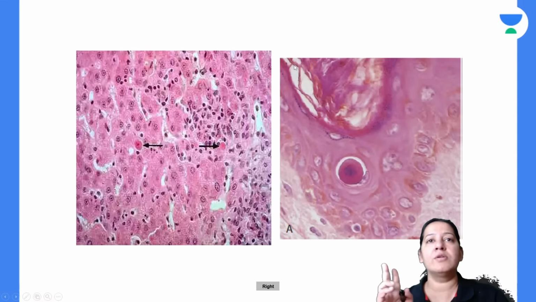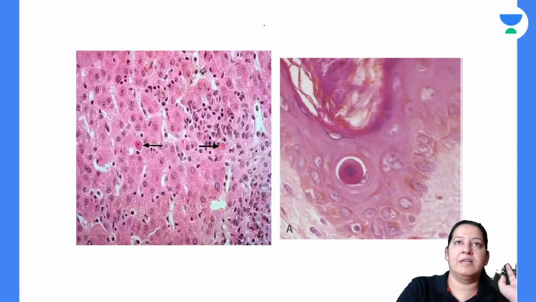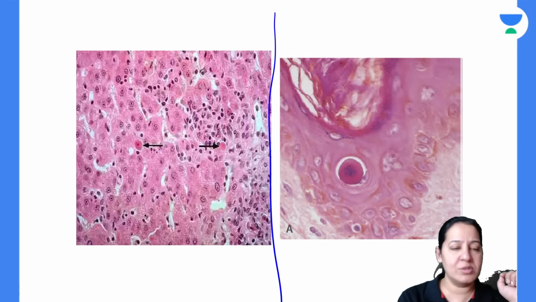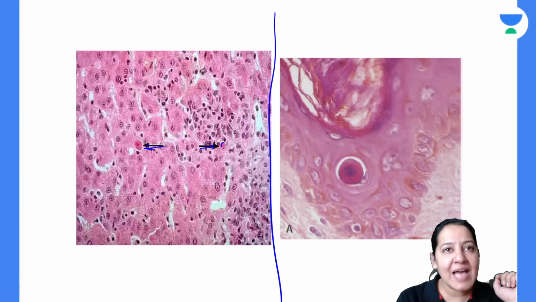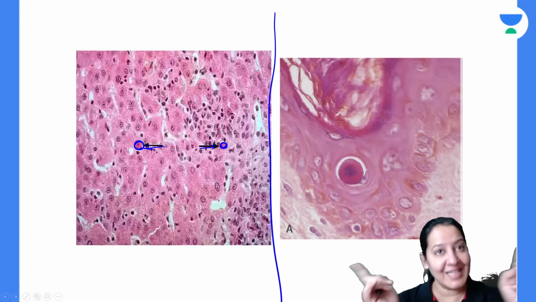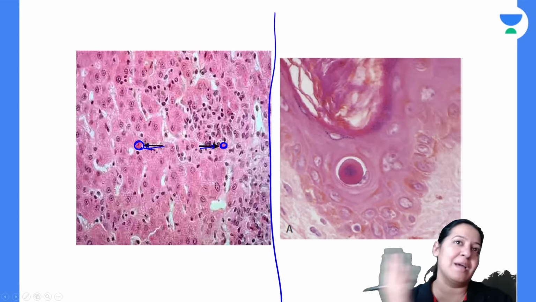Have you got it? Now see the cell. See the first slide. There are 2 slides in this diagram. I will show you one by one. See the first slide. See the 2 cells marked by the arrow. Can you see the arrow? This cell is smaller than the other cells. The cell which is marked by the arrow is smaller than the other cells. And see the cytoplasm of this cell is more pink as compared to the other cells.